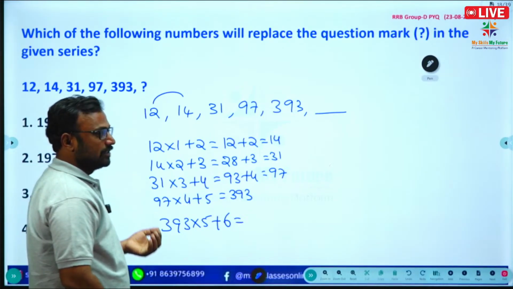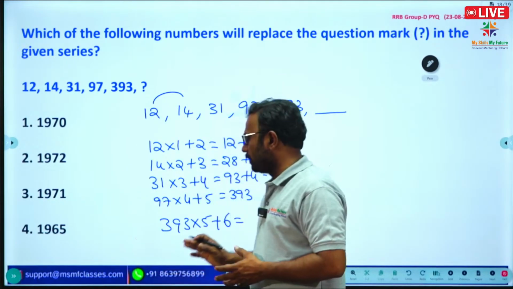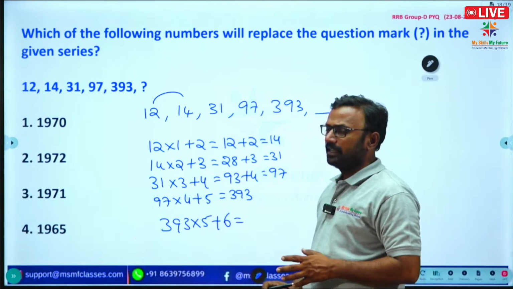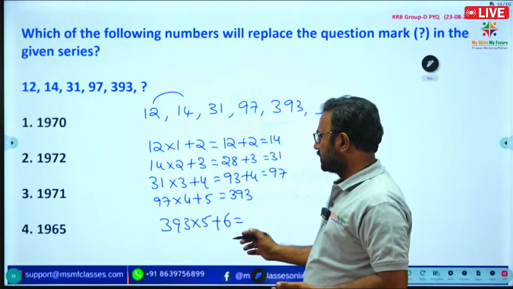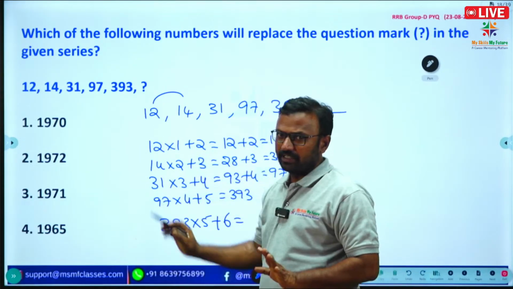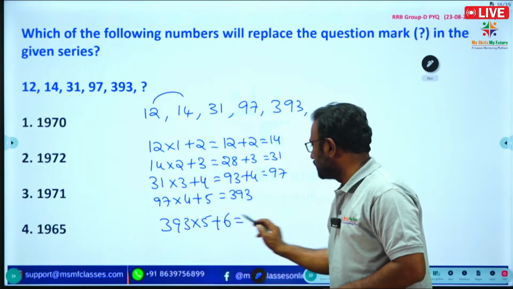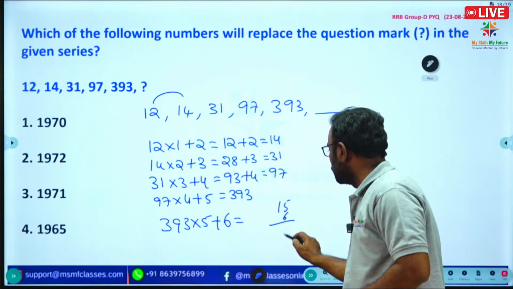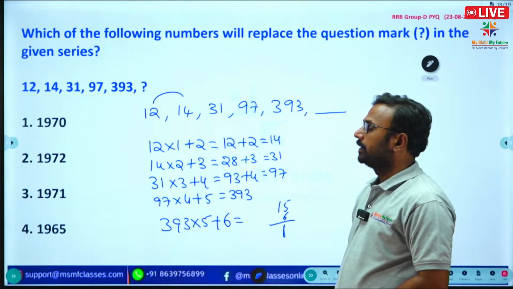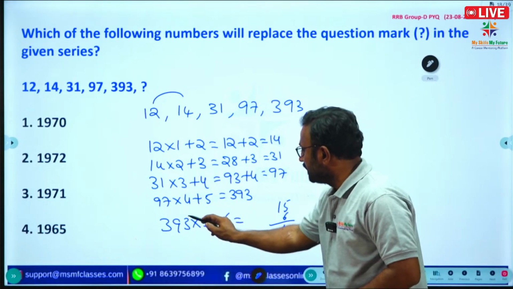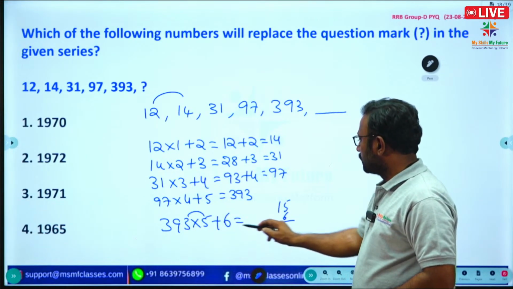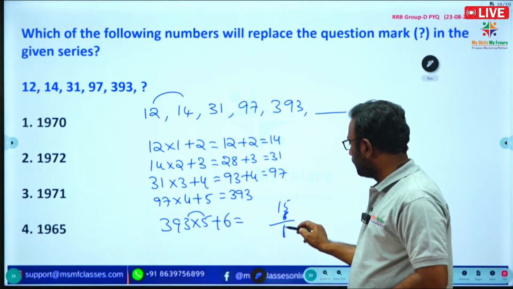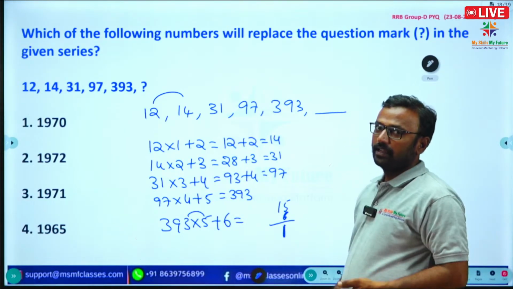Just see the options, no need to multiply the whole number. The options end with different digits. 3 fives are 15, plus 6, so the number ends with 1. That is the correct option.